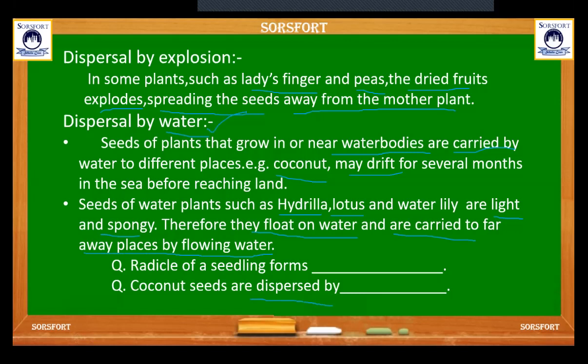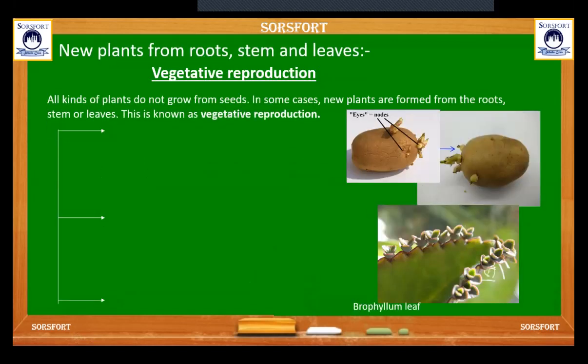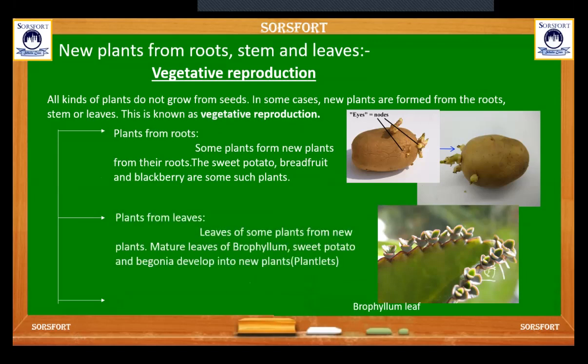Next, new plants from roots, stem and leaves. How do new plants grow from the parent plant's roots, stems and leaves? That process is known as vegetative reproduction.